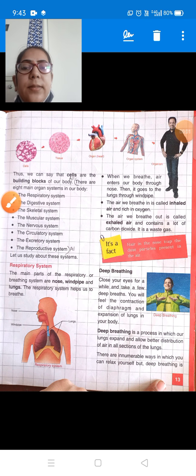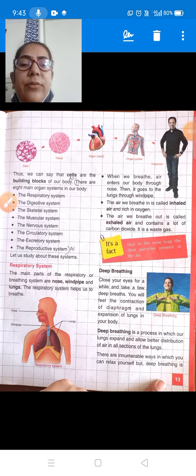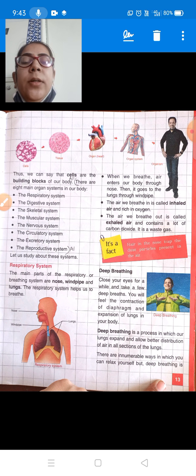Good morning, children. In the previous turn, we saw what organ systems are and how many organ systems are present in the human body. Today, we are going to study the first organ system of the human body, that is the respiratory system. The main parts of the respiratory system, or breathing system. What is the respiratory system, students? The respiratory system is a breathing system, meaning through this system we breathe in and breathe out.